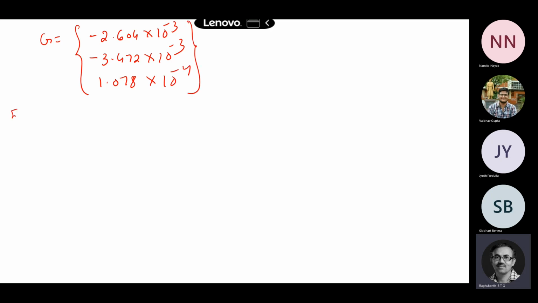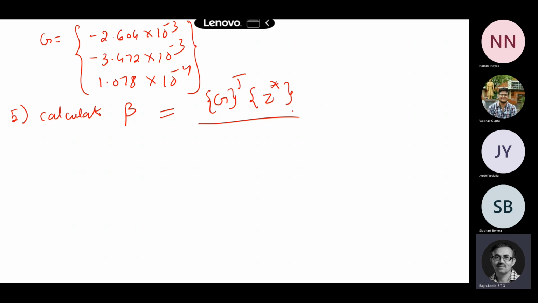Once you find the derivatives, the next step is to calculate the beta. As already told, beta is G transpose Z star by square root of G transpose multiplied by G. This turns out to be 2.578.